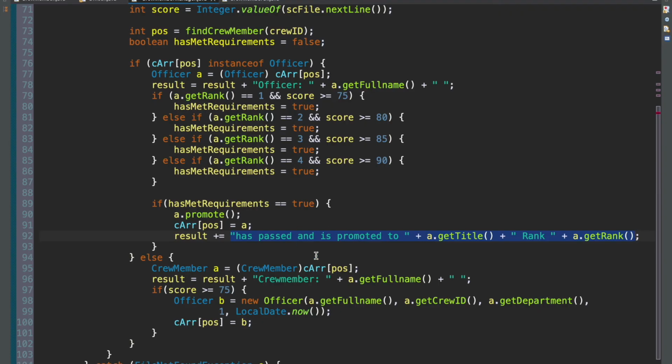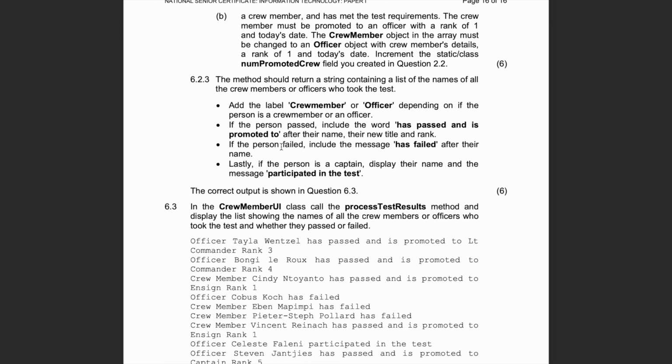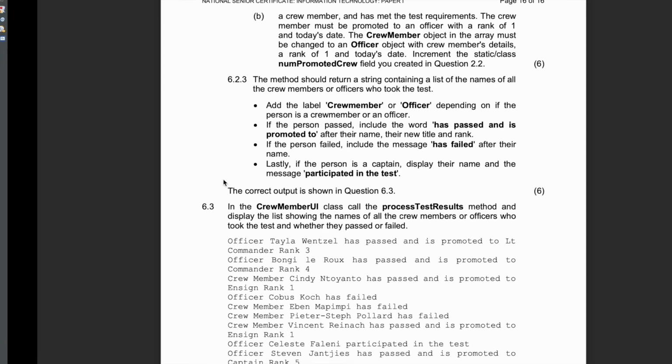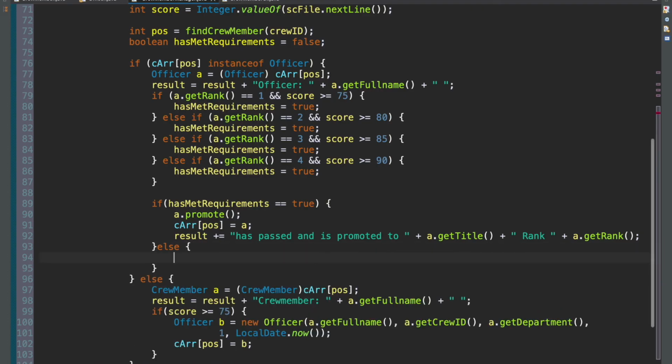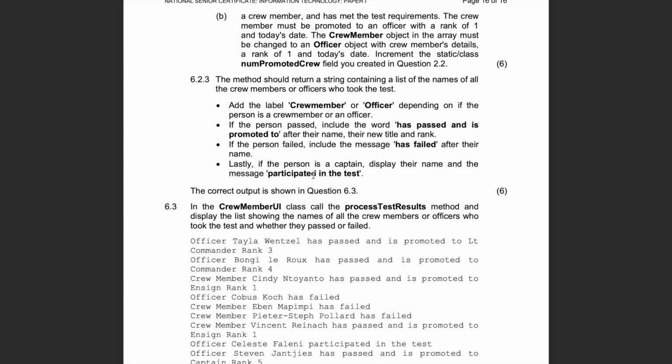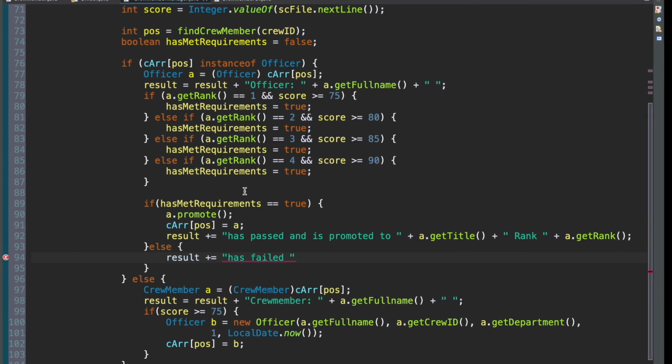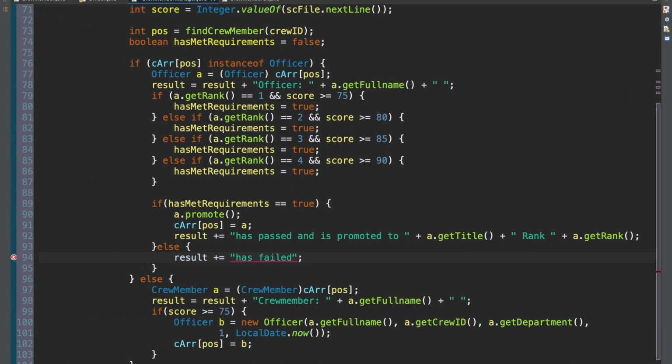So we've done that, and then it says if the person has failed, include the message has failed after their name. Okay. So the only way to know if they have failed is if they have not met their requirements. Else, result plus equal to has failed, and that's what we add. Okay, just has failed. Perfect.